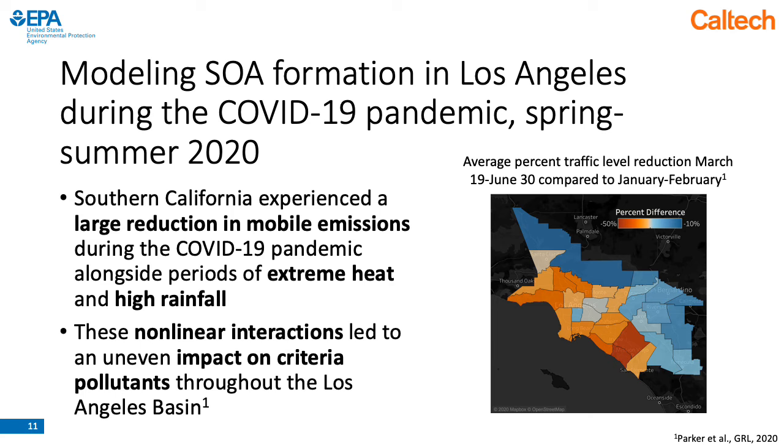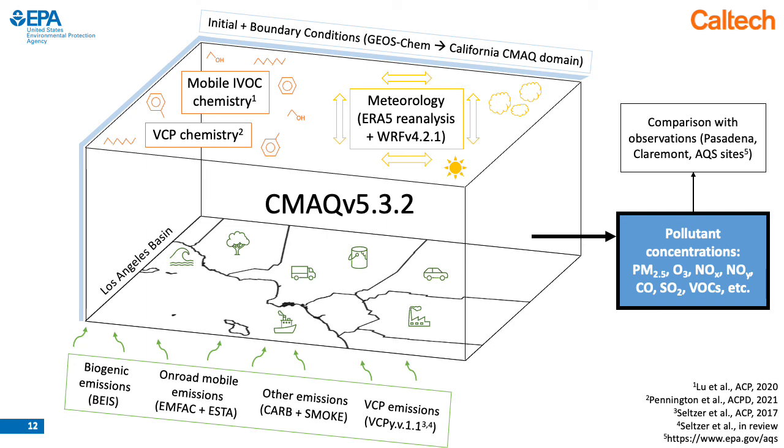And it was not due solely to vehicular emissions decreasing. And so our goal is to model these changes seen in the LA atmosphere and understand the nonlinear impacts of emissions, meteorology, and chemistry. This diagram summarizes our model setup for this project.